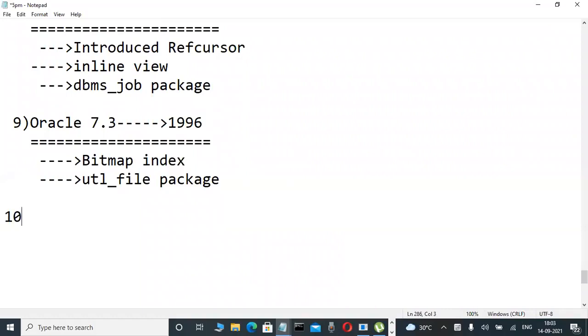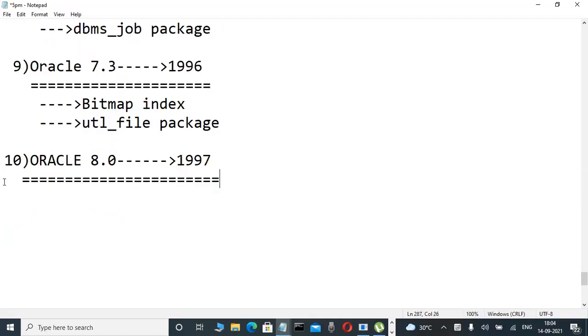What is the next version? Oracle 8.0, introduced in 1997.